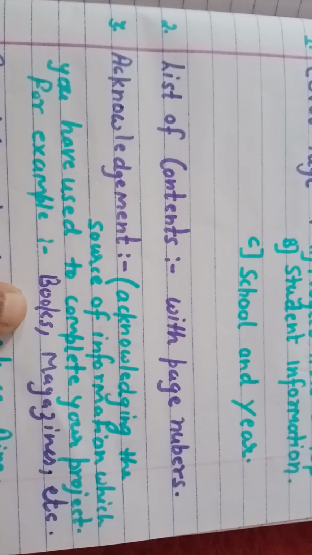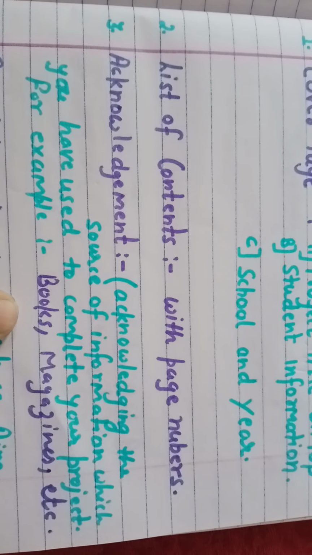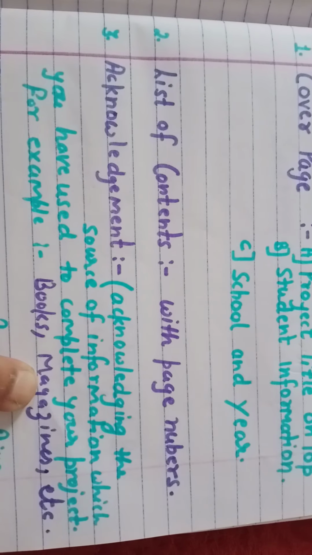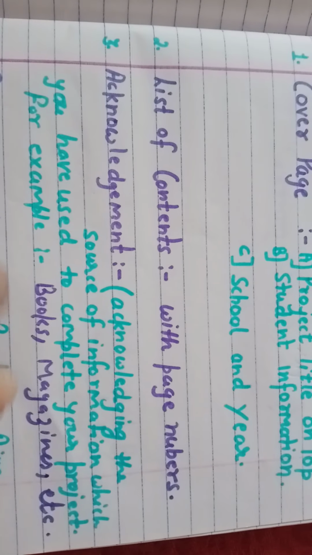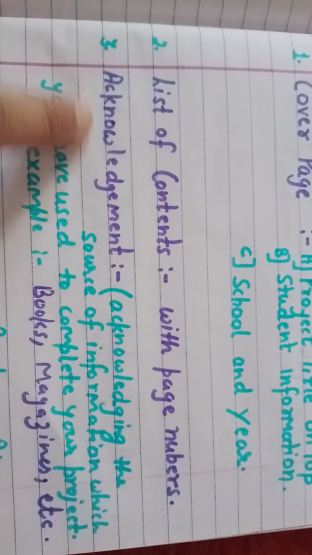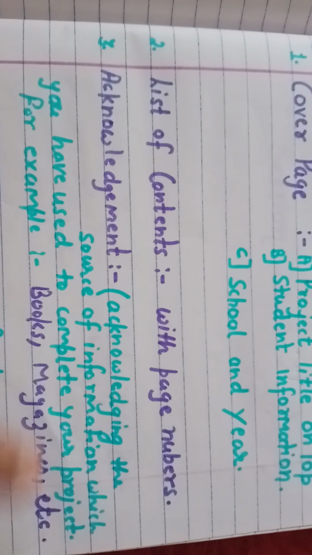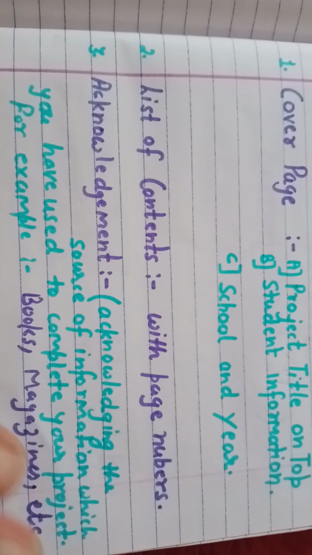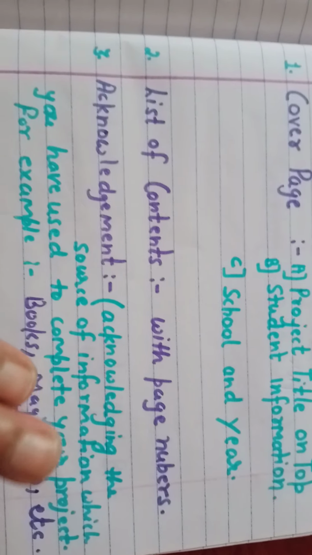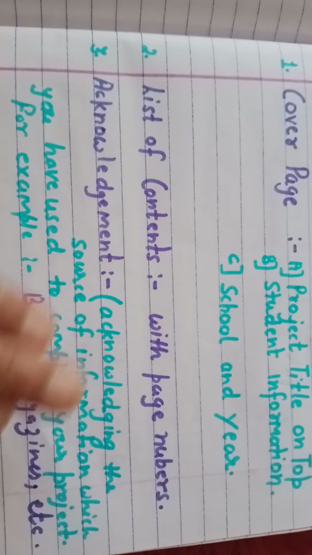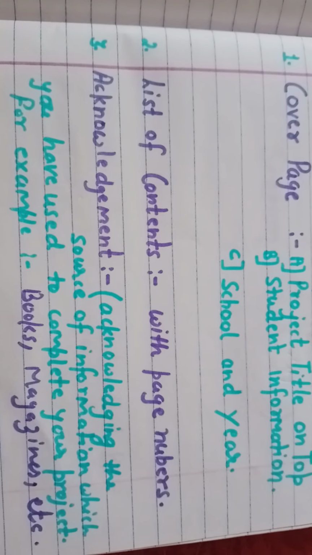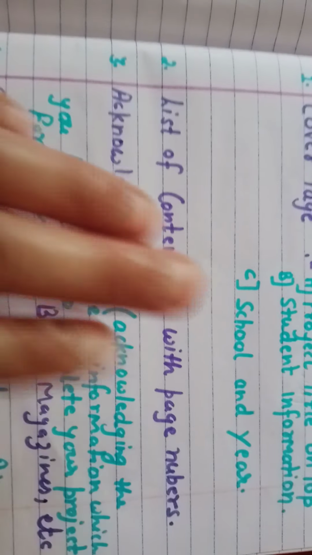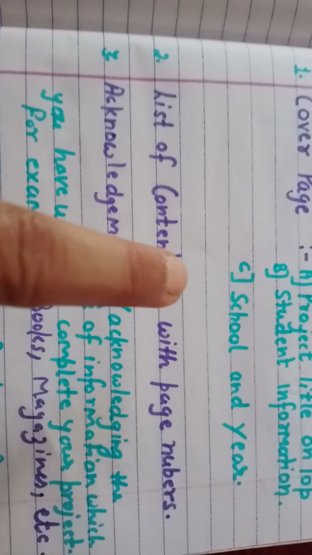Suppose you are using the NCERT history book, then you will write its name. Maybe you are using some information from an authentic magazine, your siblings, or your parents, so you have to thank them in the form of acknowledgement. You have to write these book names or whatever helping hands helped you to complete the project. The third page of the assignment will be the acknowledgement.